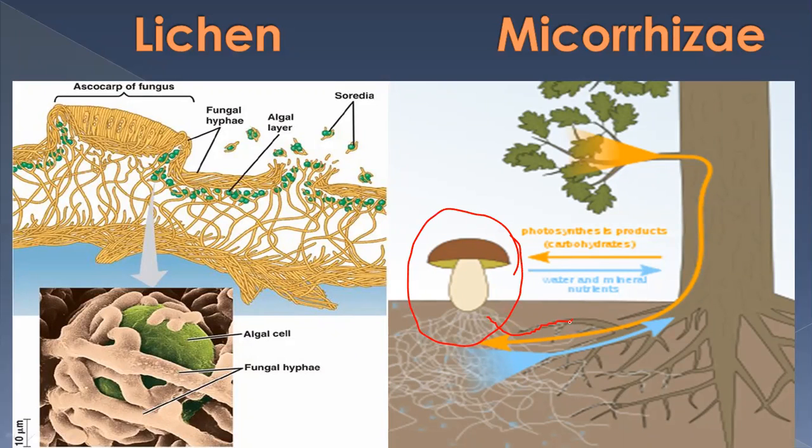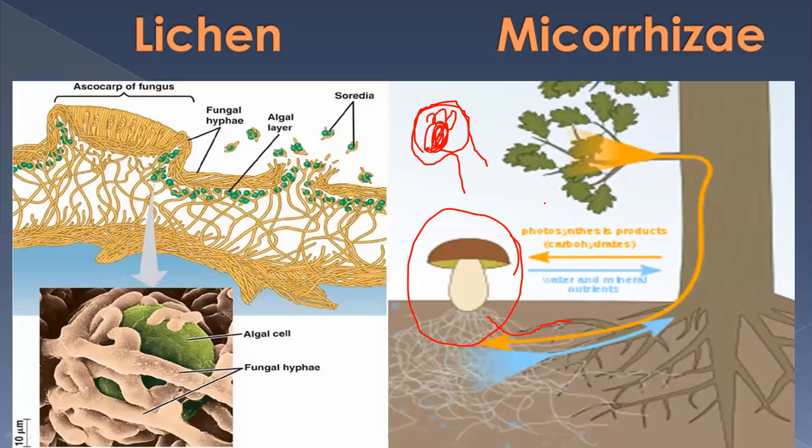But if the mycelium, in a cross section of the root, and here are the cortex cells, just penetrates deep into the cortex cells, that is called endomycorrhiza. And if it is just superficially on the ectoderm, making the connection between fungus mycelium and the ectoderm of the root, that is